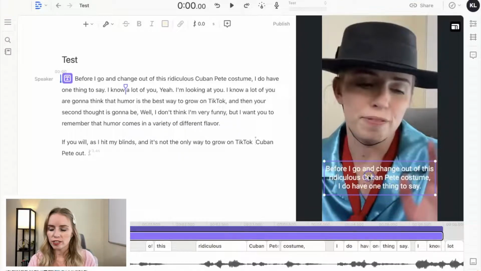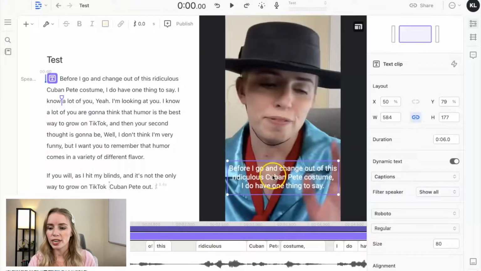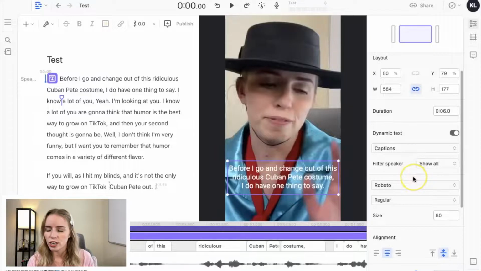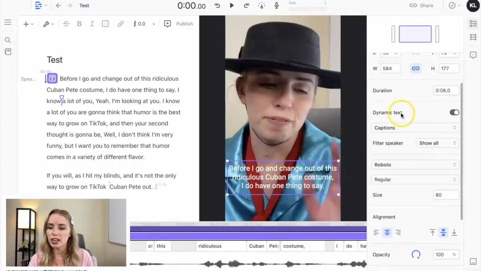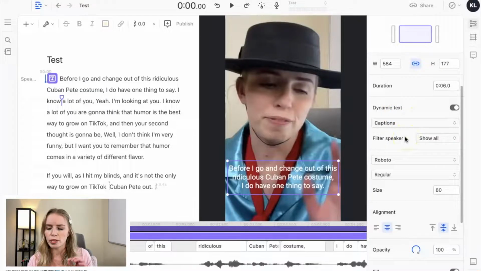Now, what you can do is if I click on the text here on the screen and I double click it, it's going to pull up the editing screen for this text. So this is where I can go in and change the font, things like that. What I really love is you can have dynamic text within Descript. So let me show you guys how to use this.